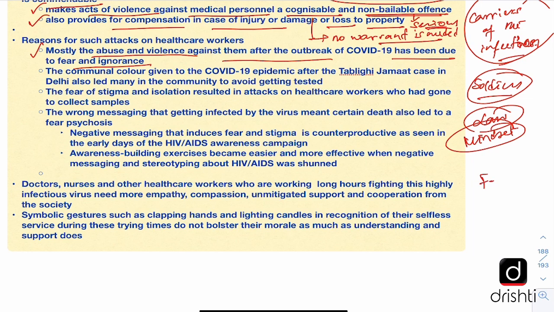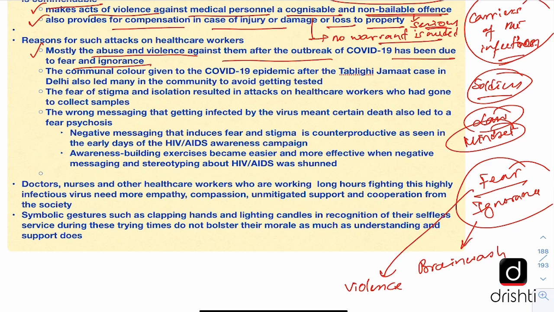So this fear and ignorance have been the driving factors behind this violence and abuse perpetrated against the healthcare professionals. Because of ignorance, people are easy to brainwash, and the fear makes the people indulge in violence. So both of these factors are playing a major role, and this has been the major cause behind the attack on healthcare professionals who have gone to collect samples from people who are suspected to be infected.